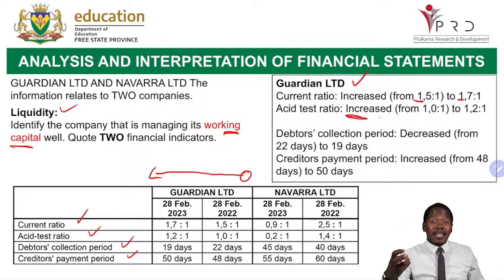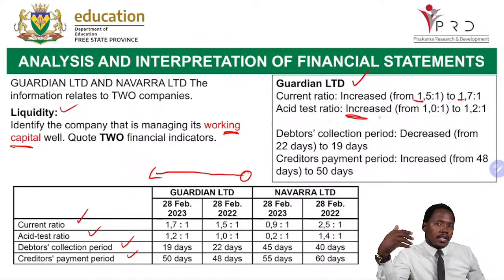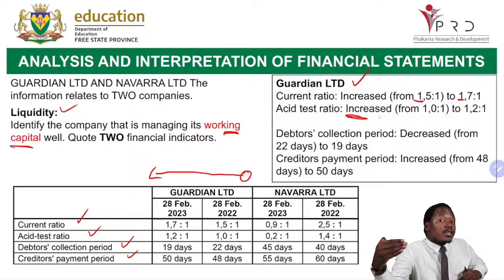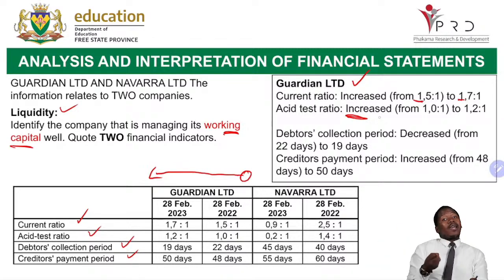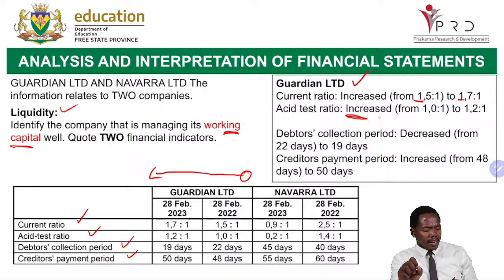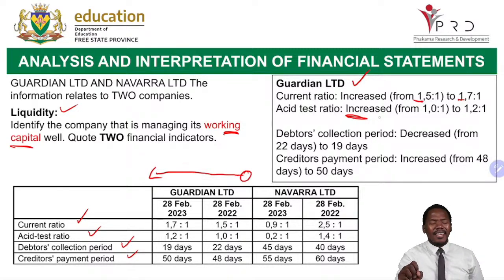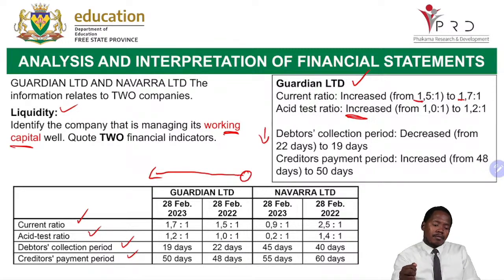Remember, our creditors payment period must be increased up until 90 days. We must always negotiate. We must always give ourselves more time to pay, and we must always collect quicker. But when we look at Navarra, the debtors collection increased instead of decreasing. Remember, debtors collection, we want to see it going down.